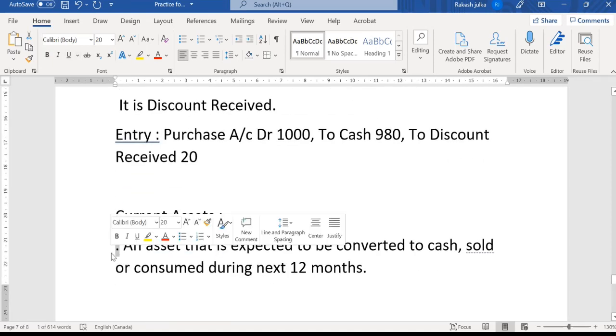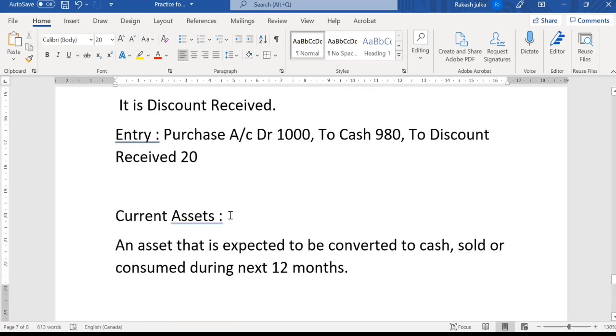Now, if we talk about assets, assets are divided into current assets and fixed assets, but I'm talking about the current assets here. Current assets are those expected to be converted to cash, sold or consumed during the next 12 months.